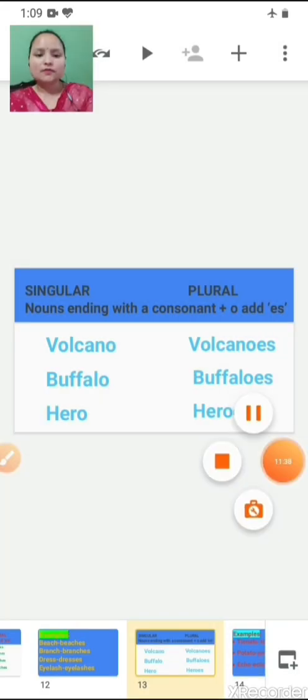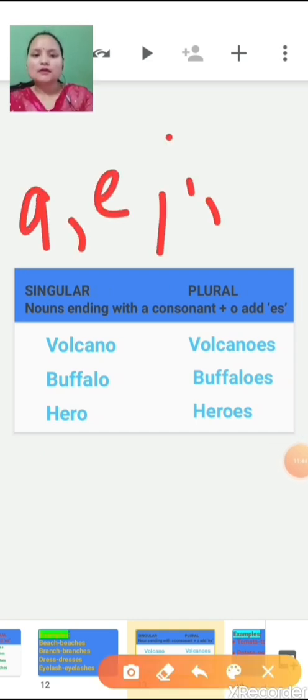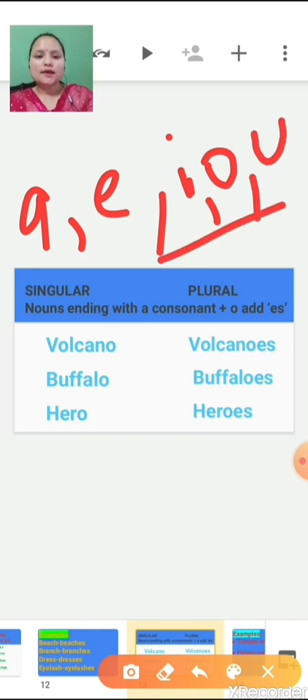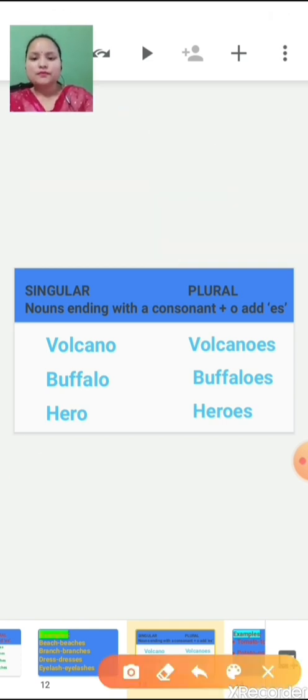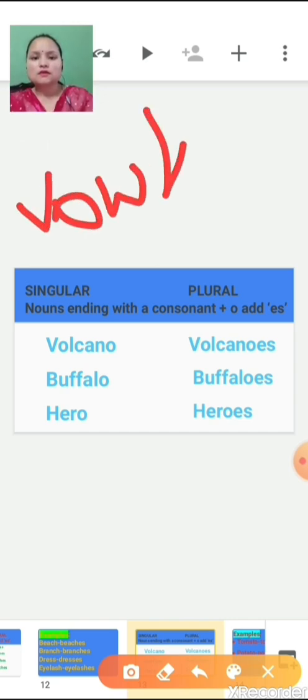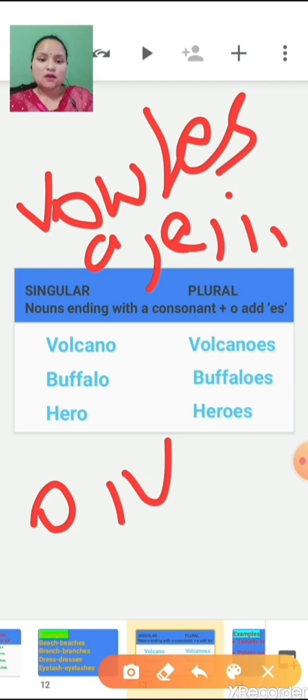Vowels are A, E, I, O, U. Now what is a consonant? Except these letters A, E, I, O, U, the rest of the alphabets are your consonants.